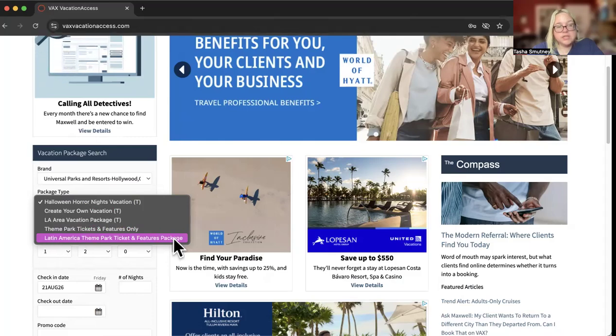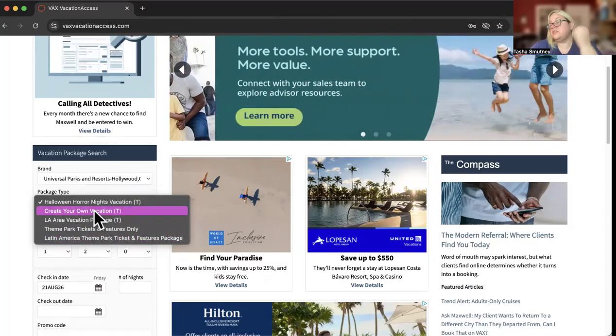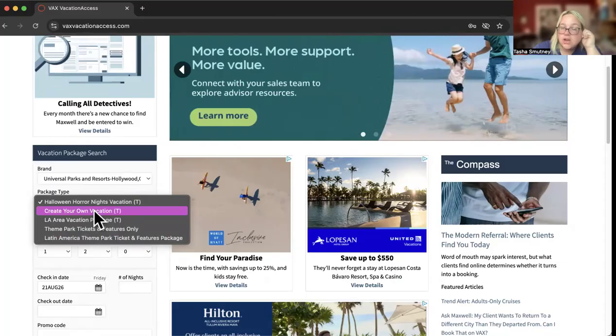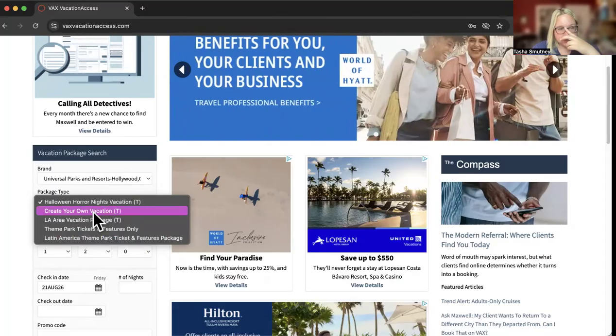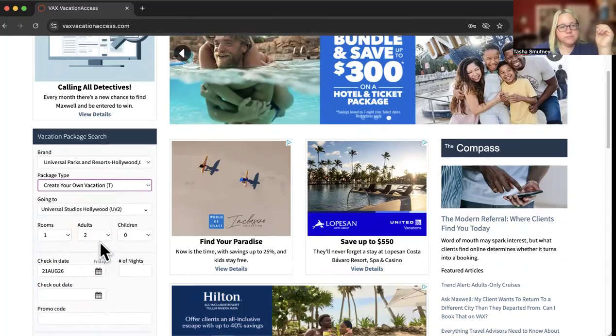And for our Latin American agents, we also have Latin American theme park tickets and features only, right? The biggest difference you're going to notice is that Universal in Hollywood does not have any on-property hotels, much different than the Florida location.